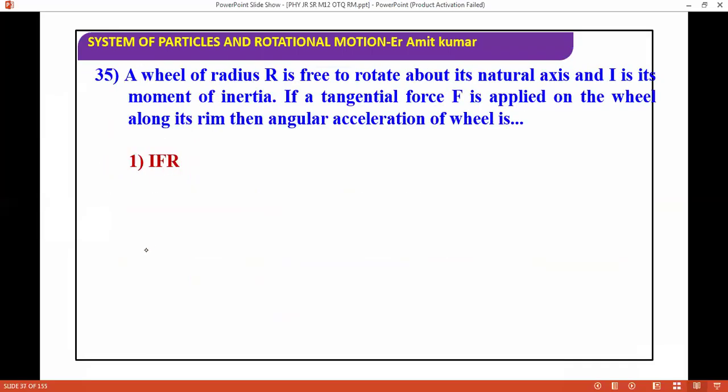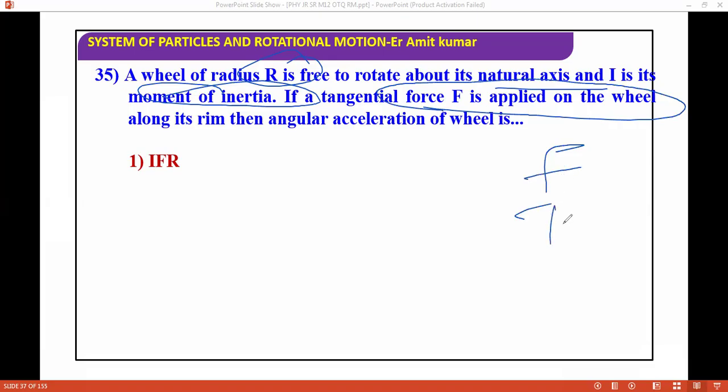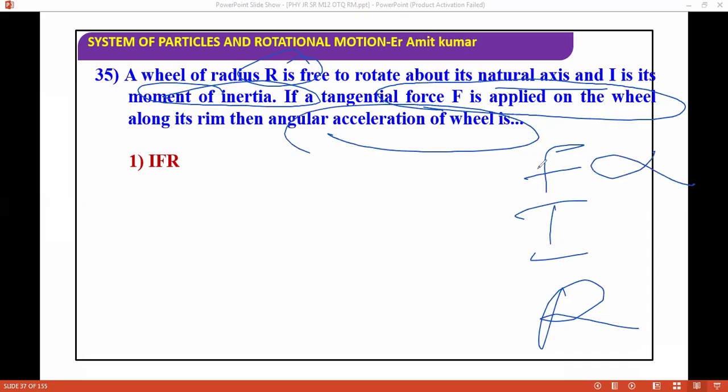Next question. A wheel of radius r is free to rotate about its natural axis and I is its moment of inertia. A tangential force F is applied on the wheel along its rim. Then the angular acceleration of the wheel is what? The question is talking about angular acceleration alpha.